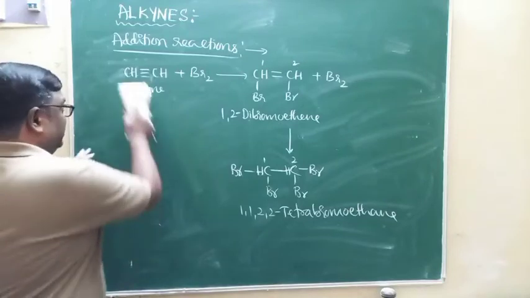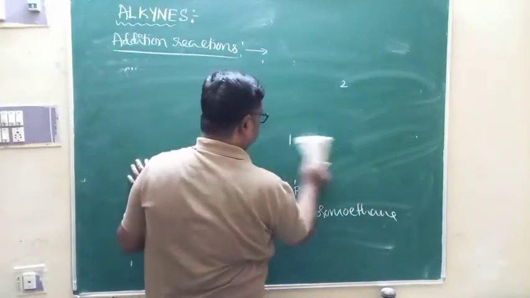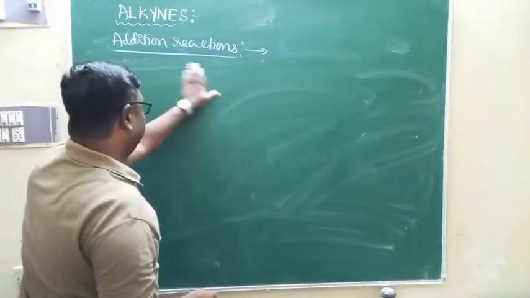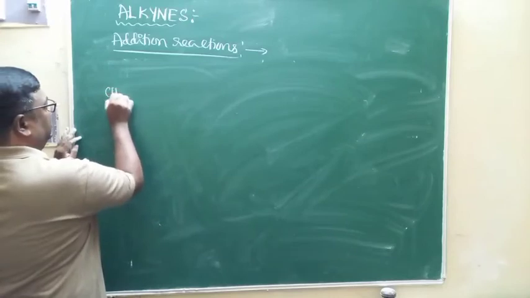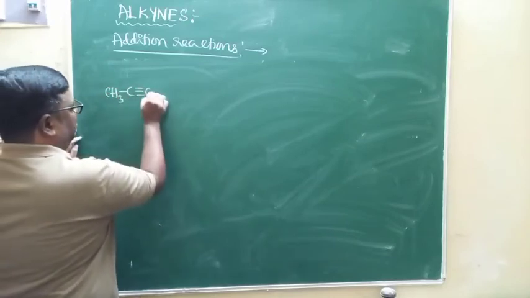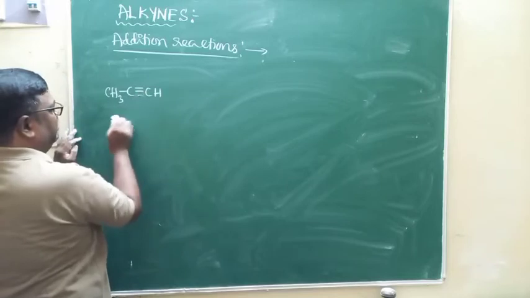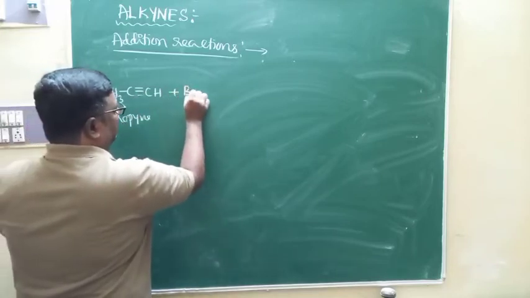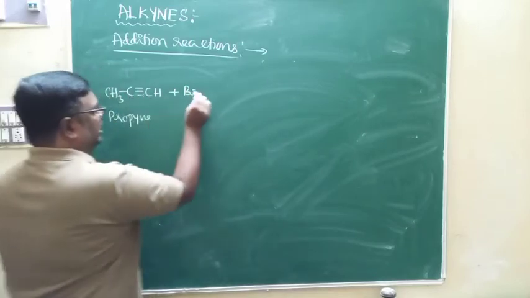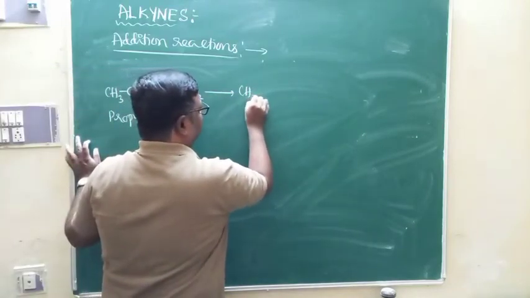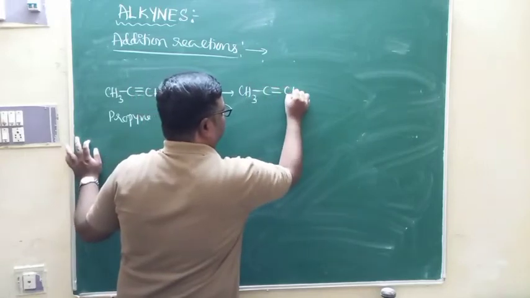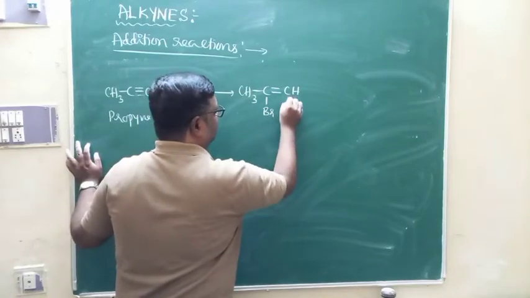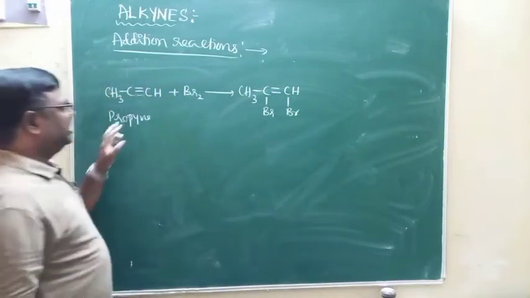I can also write the equation by taking propyne as an example. Now what did I do, I wrote the equation by taking ethyne. Let me write the equation by taking propyne. This is propyne. Here we have a triple bond. And if I add bromine across the propyne, what happens? First of all, the triple bond is converted to double bond, and bromine atoms will be attached to the triple bonded carbon atoms.